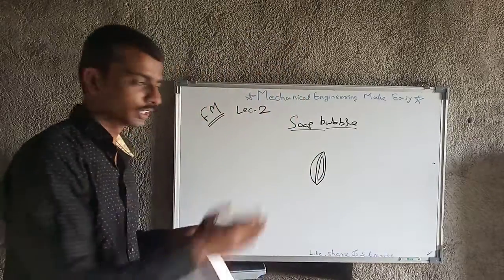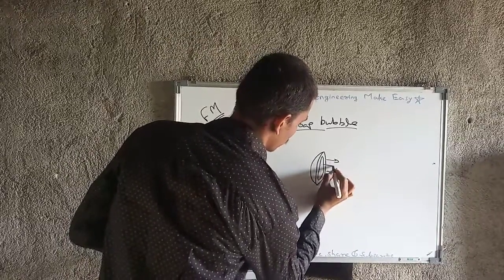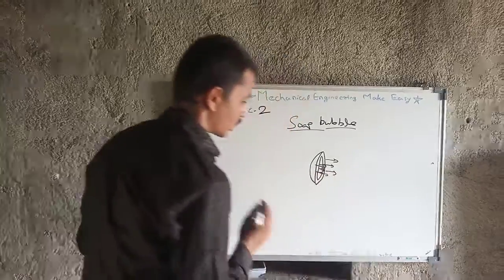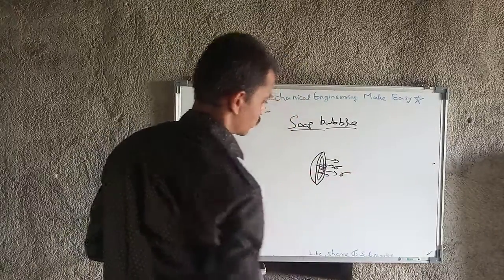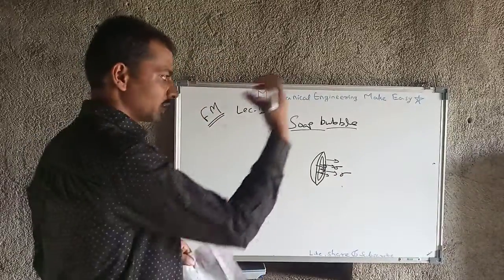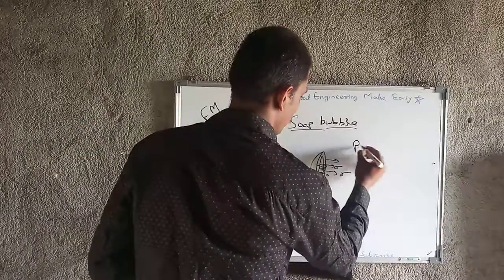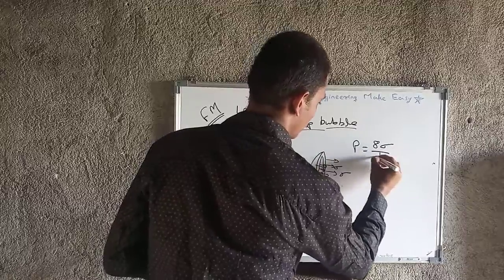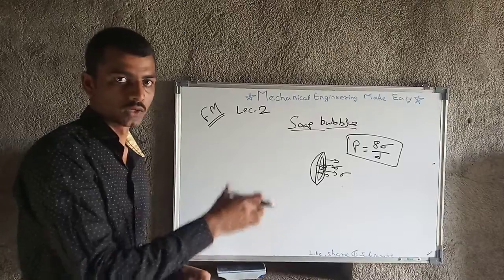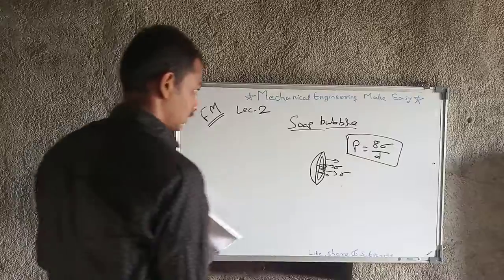This is the cross section of the soap bubble. So surface tension has two values, one for the outer surface and one for the inner surface, each sigma. That is the major difference between the droplet and the soap bubble. So the formula comes P equal to 8 sigma upon d. You can check it by the derivation I gave previously. If you have any doubt, you can check.